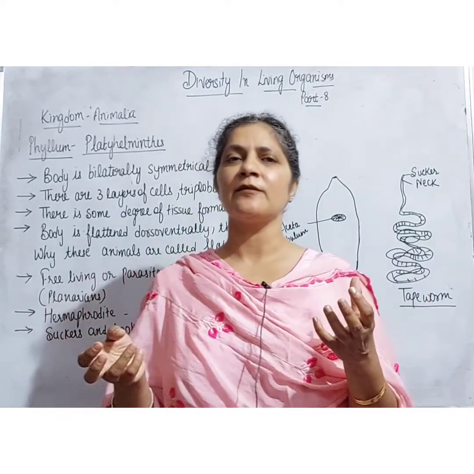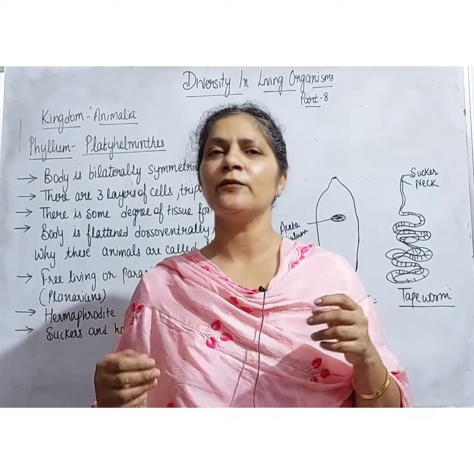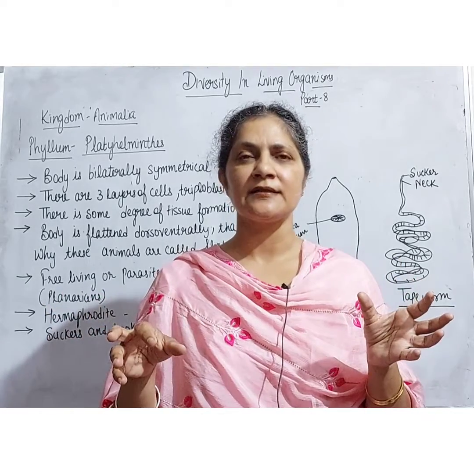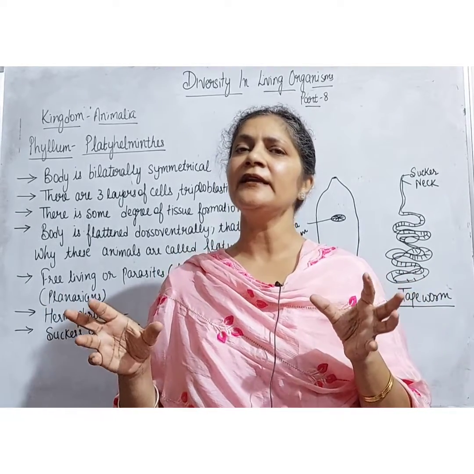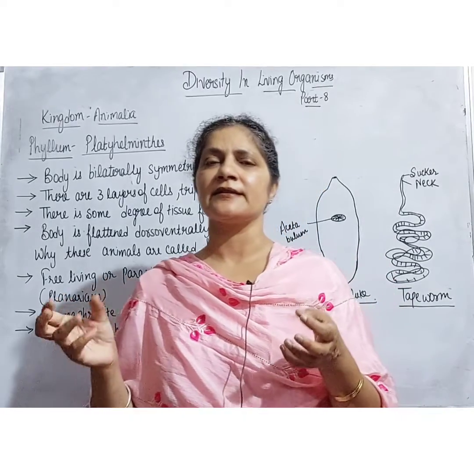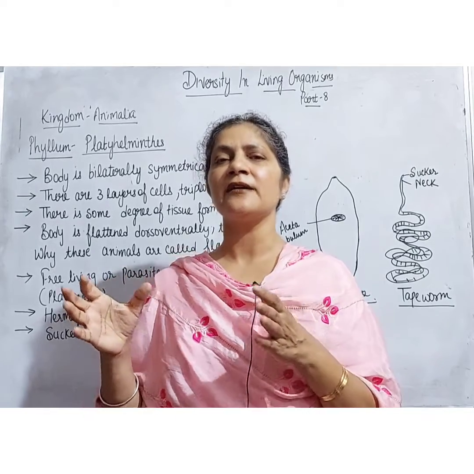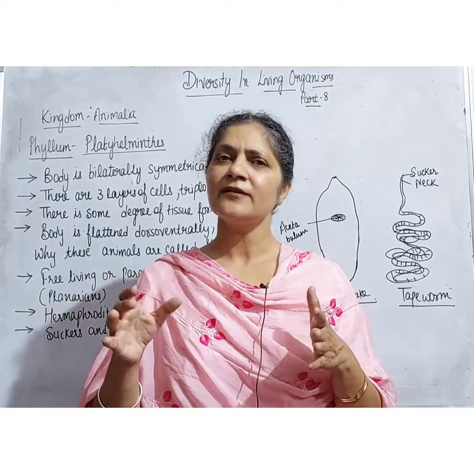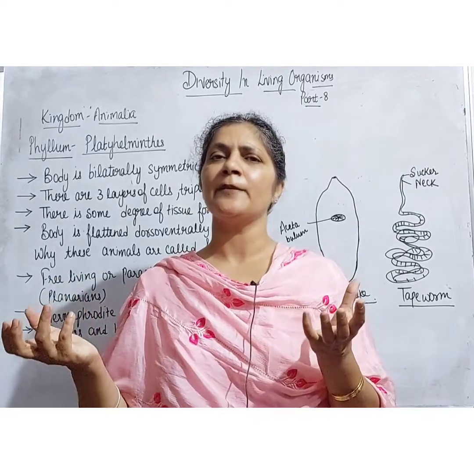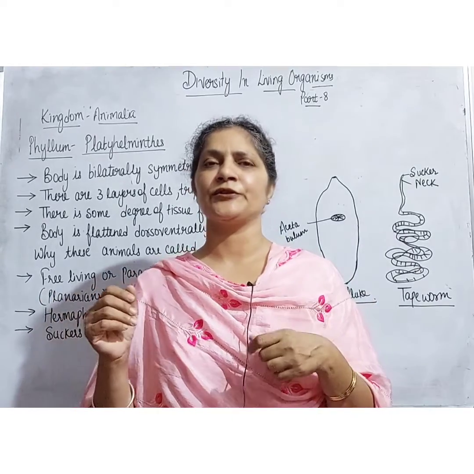We were discussing the chapter Diversity in Living Organisms. In that we discussed the various kingdoms like Monera, Protista, Fungi, Plantae and Animalia. Now, from the previous lecture, students, we were discussing the kingdom Animalia, in which the animals are further divided into various phyla. All the animals in the kingdom Animalia are eukaryotic, multicellular and heterotrophic.